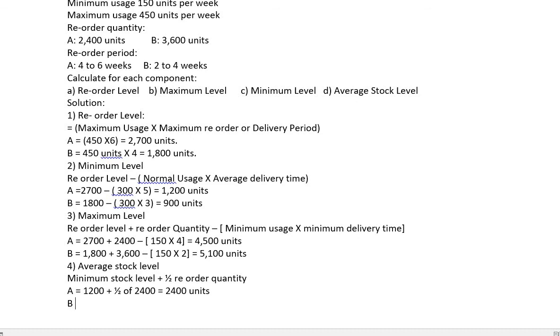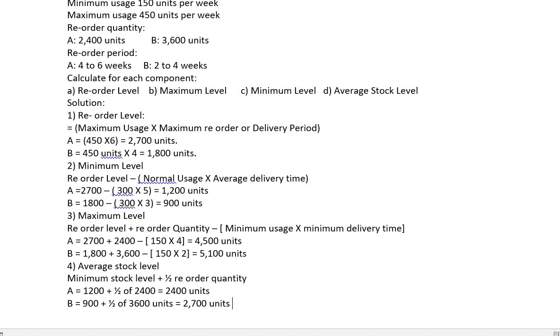Now for B, your minimum stock level is given to be 900 units plus half of reorder quantity, which is given to be 3600 units. Now if we solve it, the answer will be 2700 units.